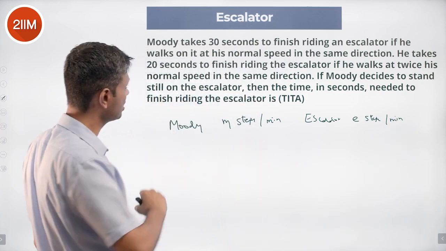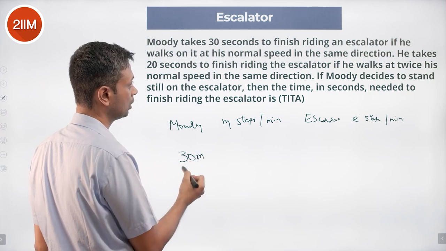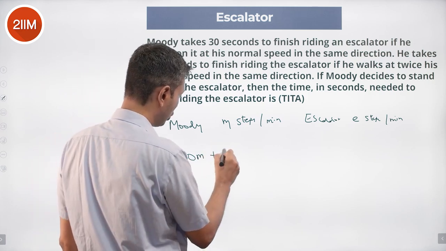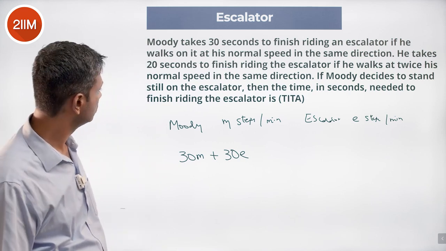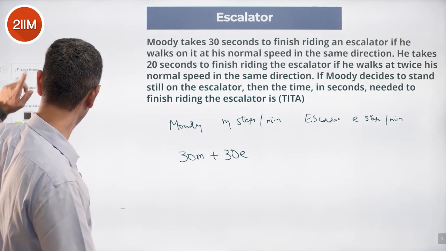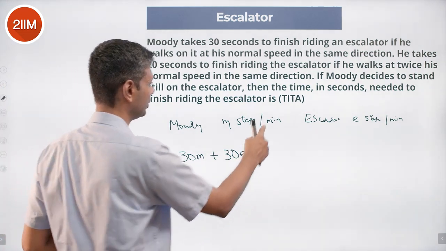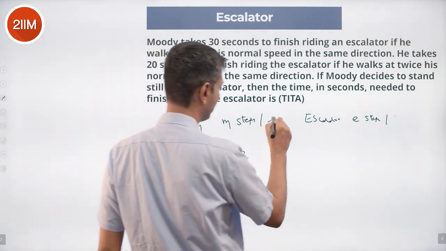So in the first instance, it will take 30 seconds. So 30m he is doing. Escalator will also be doing this plus 30, that many steps are there. 30e steps. I'll make this seconds, I don't want to deal with minutes. Very silly thing to take this as minute. I thought it was minute. Let me take this as second.